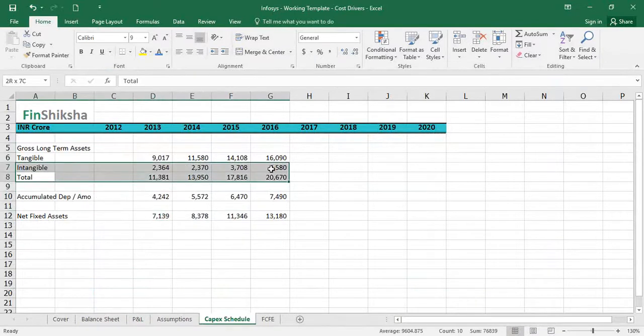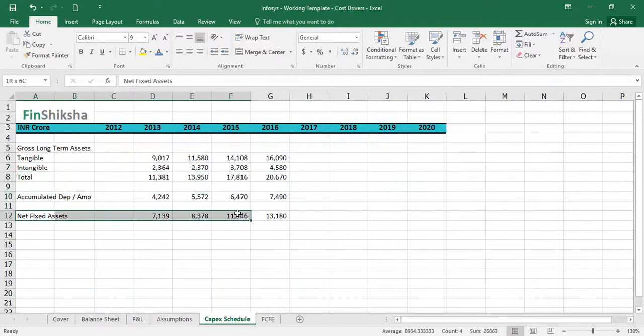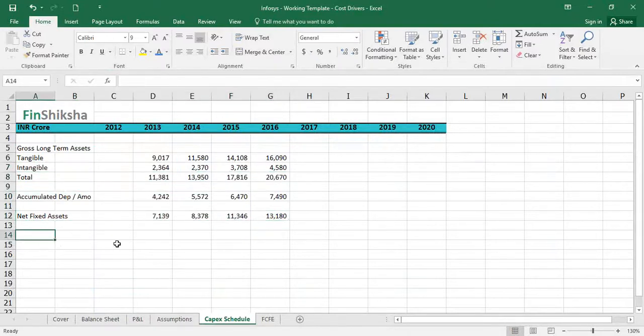That's the gross total assets number, and that's the net fixed assets number, right? Now what I need to find out is why the capex is happening. The capex is happening because of the number of employees. Every time you take in an employee, there is going to be a capacity expansion ballpark, right? That's what we are trying to figure out. So we should have a scenario of gross long-term assets per employee. And remember, balance sheet numbers are year-end numbers. So employee numbers that we have to take are also to be taken as year-end numbers.